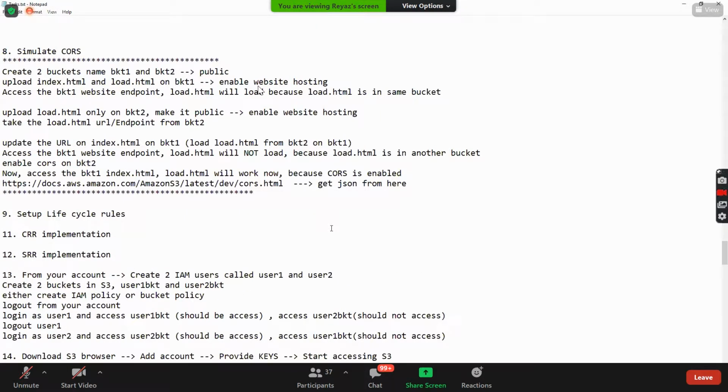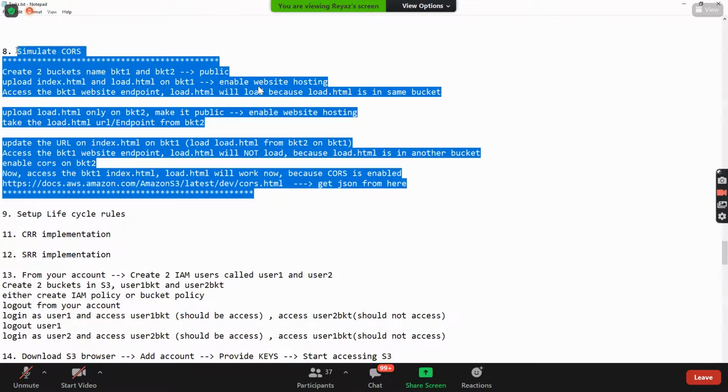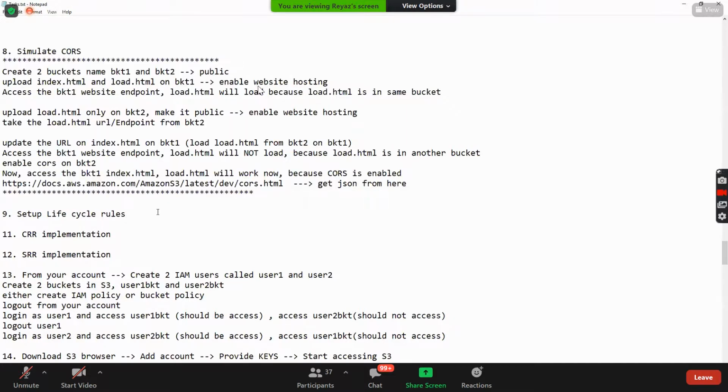Guys, this is a task for you. We have done the CORS, right? So please do the CORS one. And can you do the setup lifecycle rules? Yes. Can you do the CRR implementation? CRR implementation is cross-region replication. Guys, if you are selecting SRR, meaning same region bucket, that will be SRR implementation.